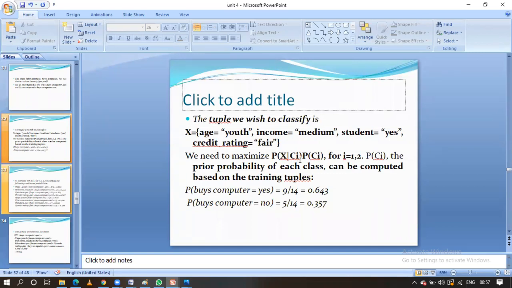We have to compare which one has the highest value, which we take as a constant. Before that, first we are going to calculate the prior probabilities, that is, the probability of buying a computer equal to yes as well as the probability of buying a computer equal to no.